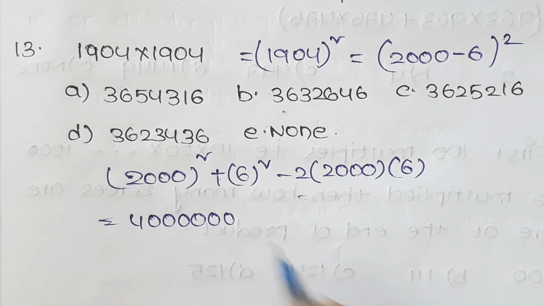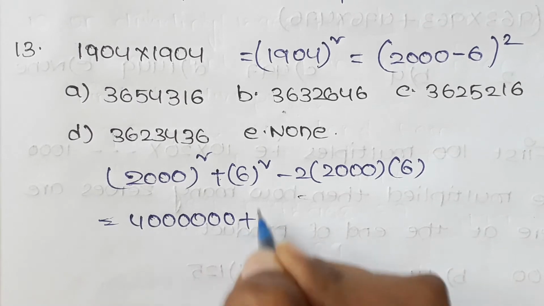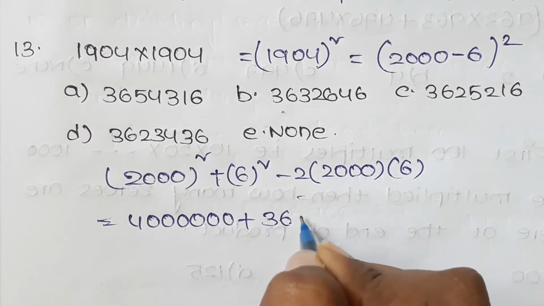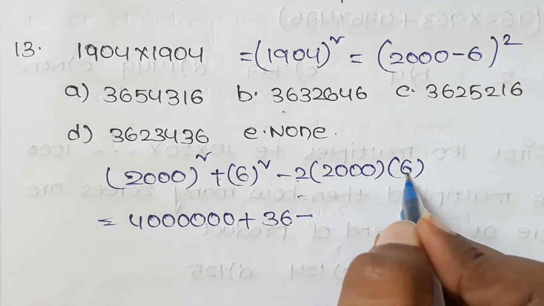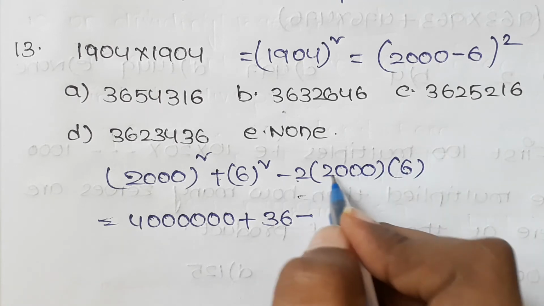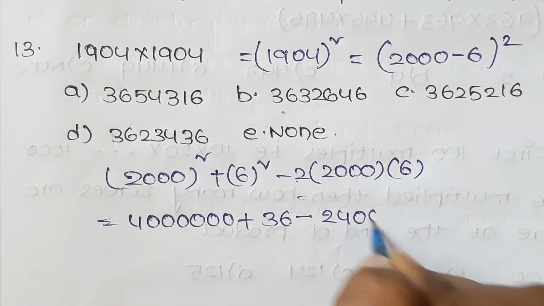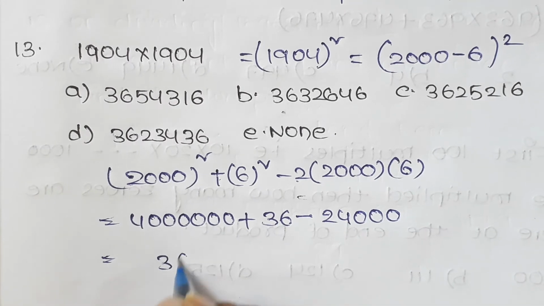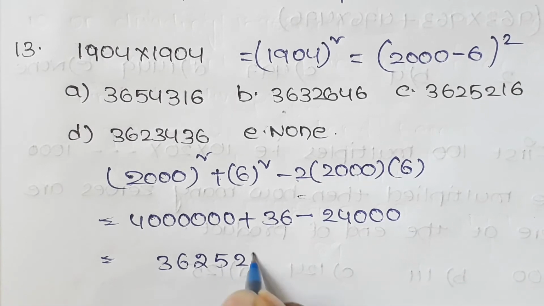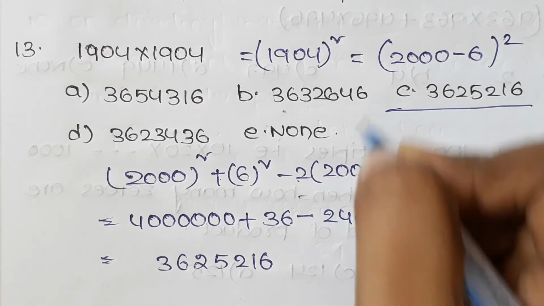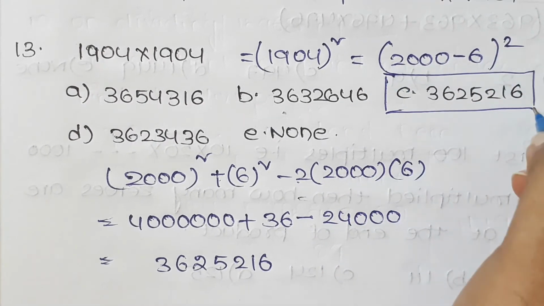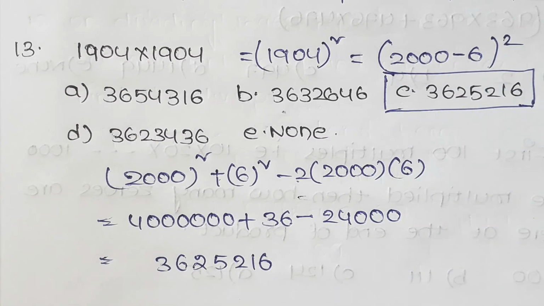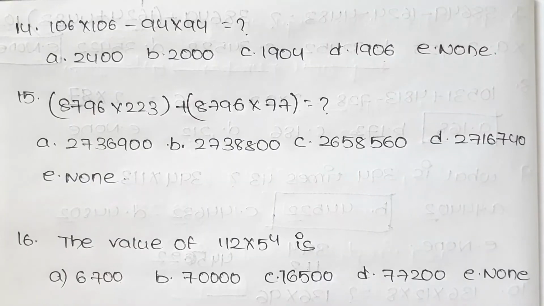2000 whole square is nothing but, here 6 square is 36 and 2 into 6 is 12, 12 into 2000 is 24,000, and from this we will get the answer 3625216, and C is the answer for this question. And now let us see next one.